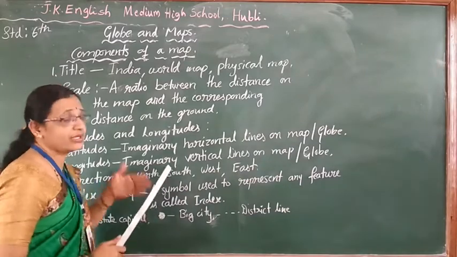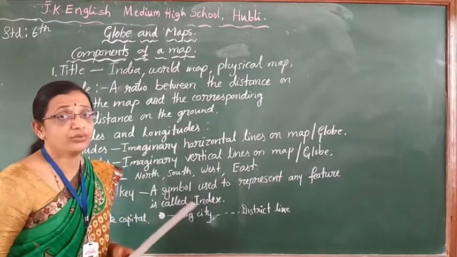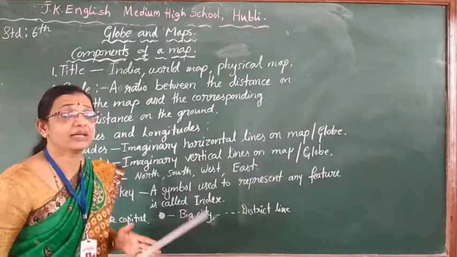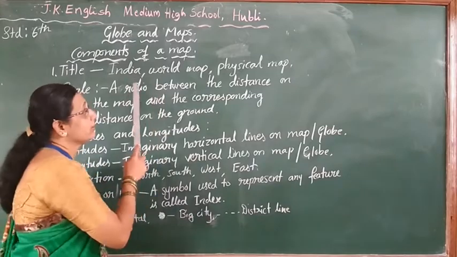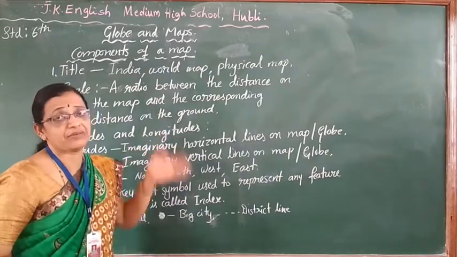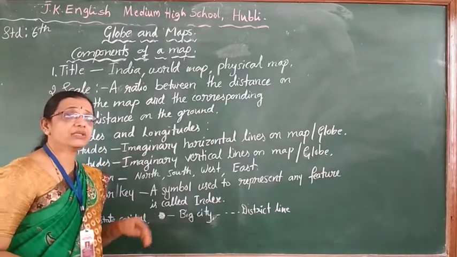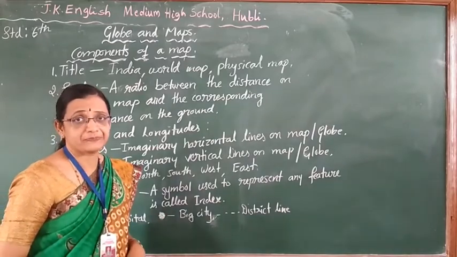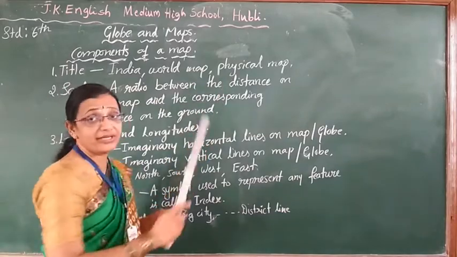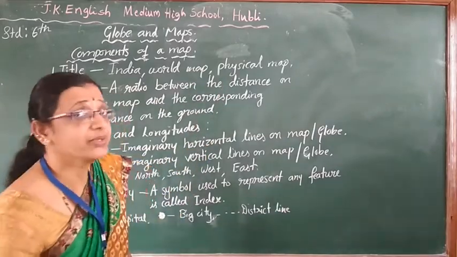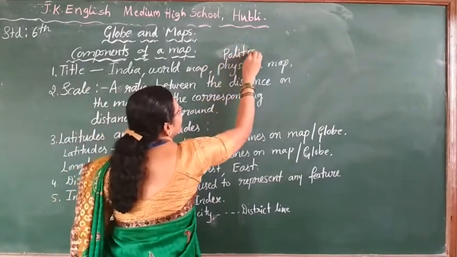See children, if you have seen any map, it has a title. Just as we all have a name, no? Like that every map has a name. What type of name? India. If it is an India map, then it has the name India. Then a world map has the name world map. In that again, a political map has the name political map. A physical map is there, then physical map. Political map.